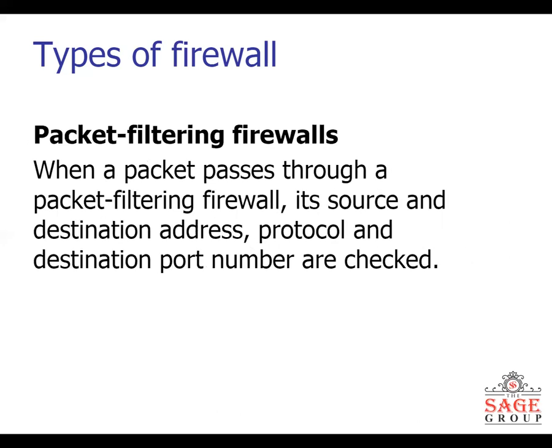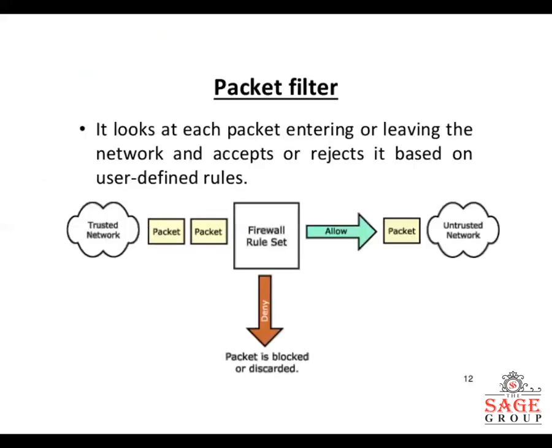The packet filtering firewall is the first firewall in its category. When a packet passes through a packet filtering firewall, its source and destination address, protocol, and destination port number are checked. This firewall basically works on a very elementary basis, on the basis of packets, and it checks packet-related information like the source address, destination address, and the contents of the packet.